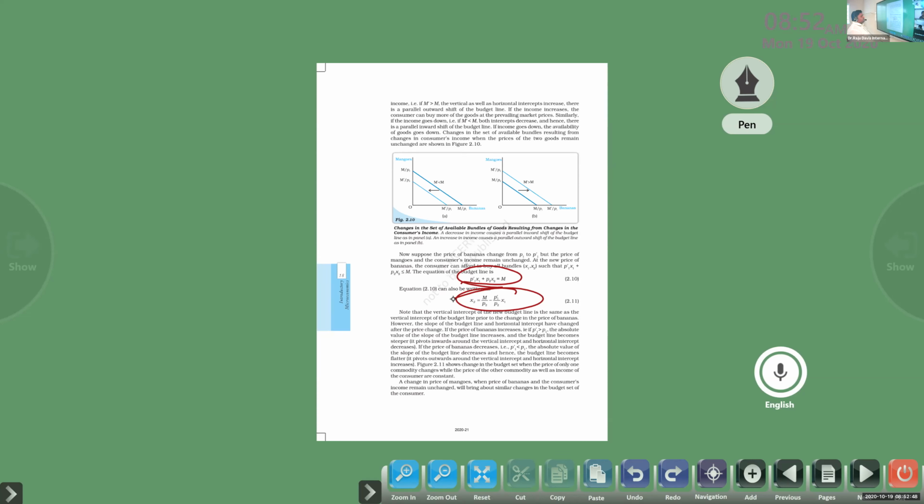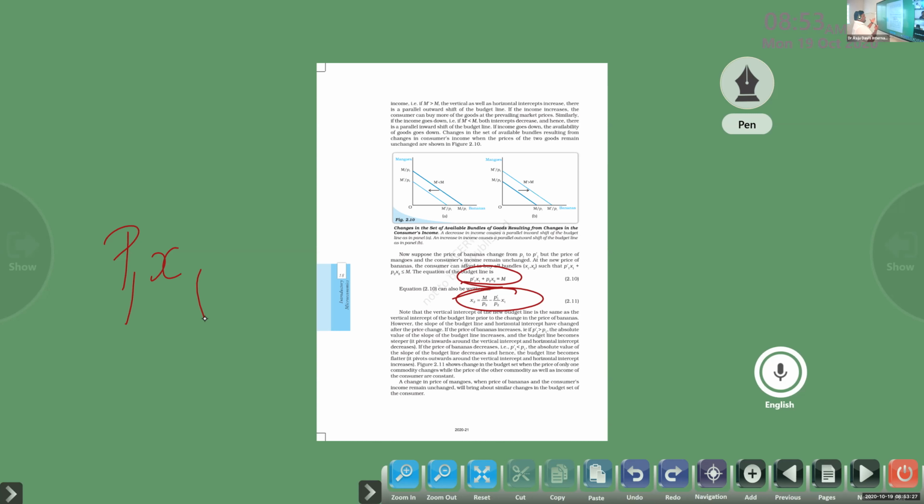So we know that P1 X1, the price of commodity 1 times X1, plus P2 X2, the price of commodity 2 times X2, is always equal to M or less than M. What is M here? Income of the consumer. Money income. Then what is P1 in this equation? Price of the first good, the price of the first commodity, that is X1. The first commodity is called X1.